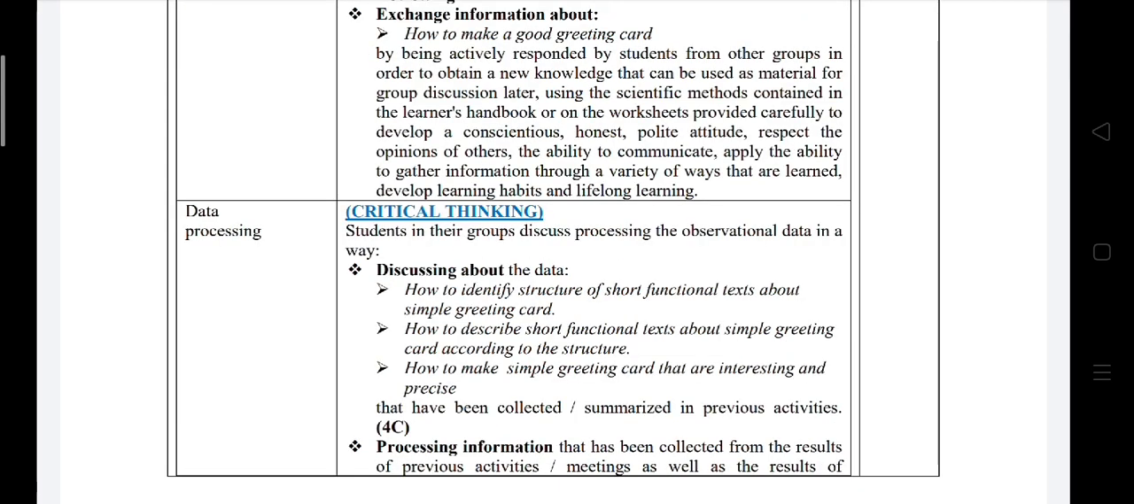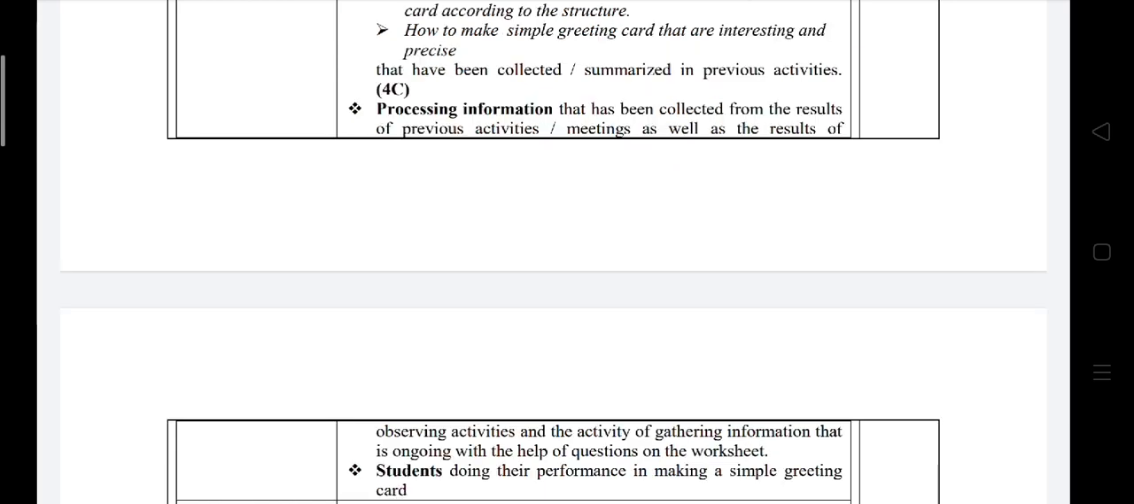For critical thinking, students will discuss the data on how to identify the structure of short functional text about simple greeting cards, how to describe short functional text about simple greeting cards according to the structure, and how to make simple greeting cards that are interesting and precise, and that have been collected and summarized in previous activities. 4C. After they process the information, they will do their performance in making a simple greeting card.